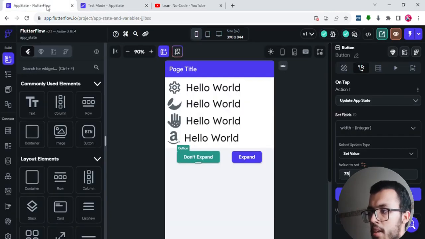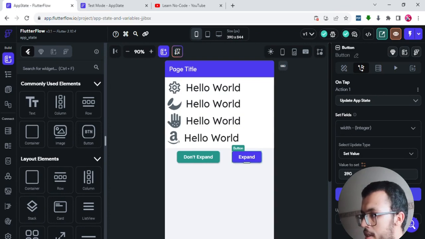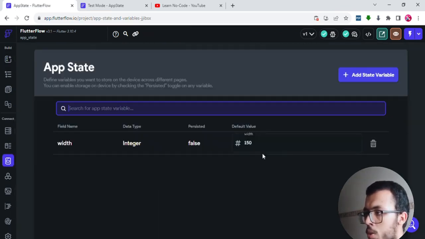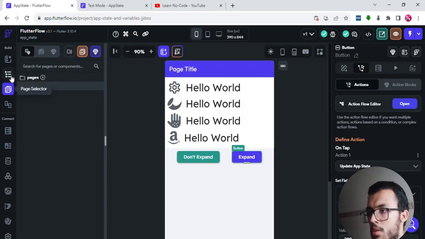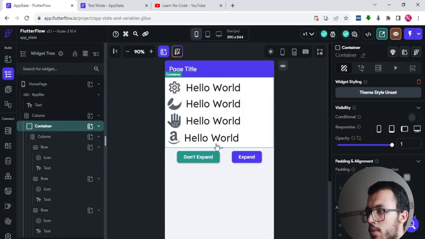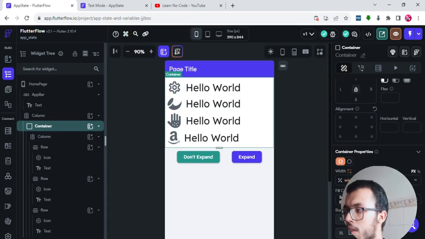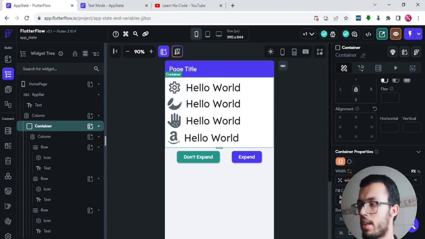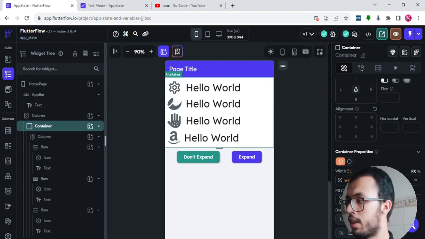You need to understand that these buttons are what are changing this app state. So we are changing the app state, and once we make a change inside the app state, it automatically changes the width of the container, because the width of the container is related to that app state. Just watch this tutorial over and over again and try it yourself, and then you will understand.